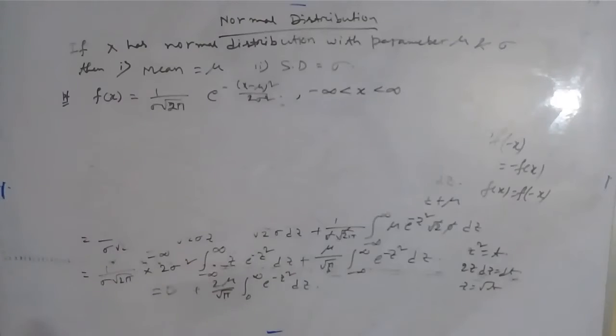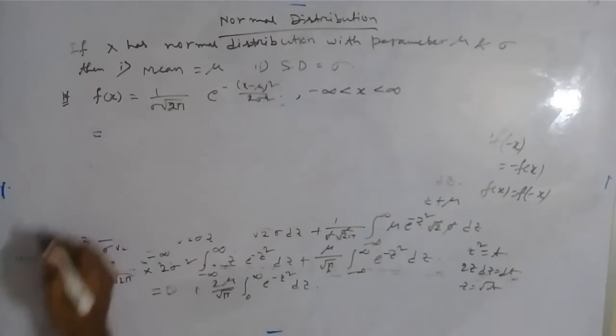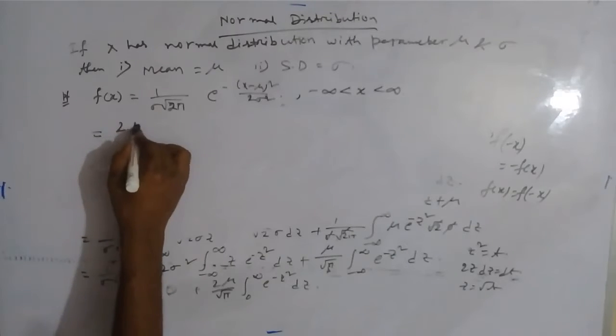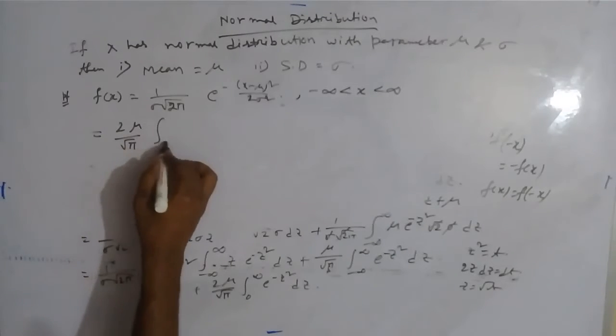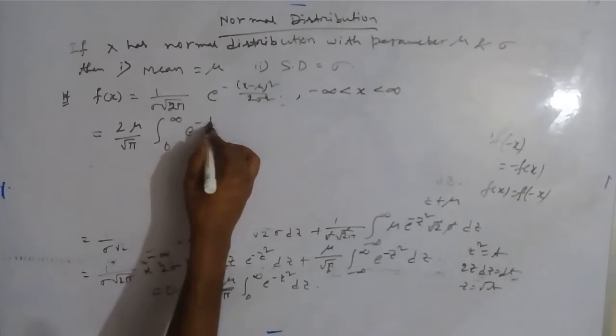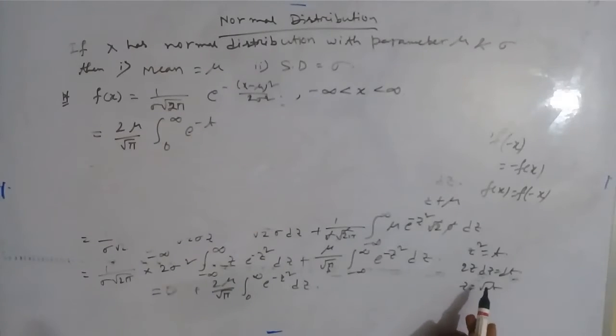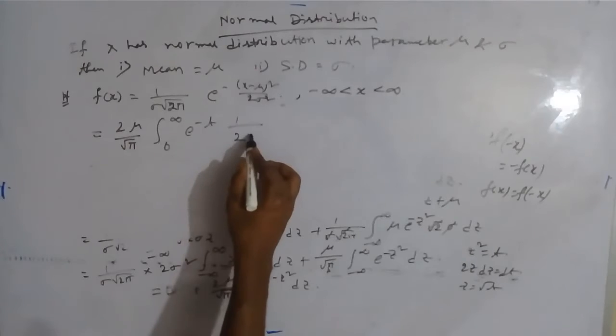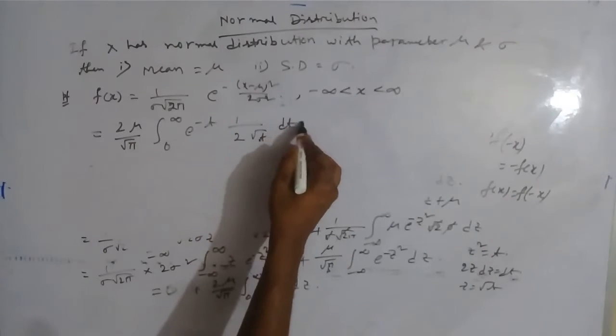Then it will be 2 mu by root pi, integral from 0 to infinity of e to the power minus t, and dz will be 1 by 2z dt. Z is root t, so 1 by 2 root t dt.